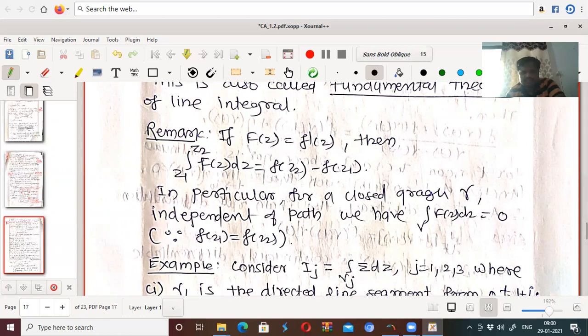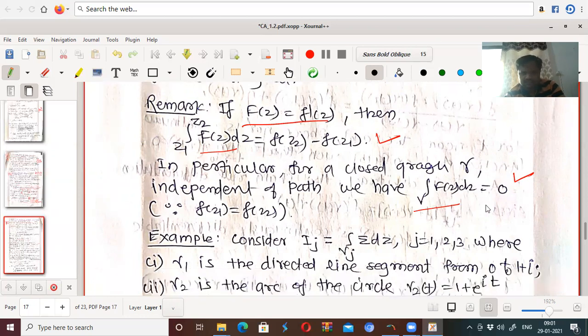If capital F of z equals small f dash at z, then the integral from z1 to z2 of small f of z equals f of z2 minus f of z1. This is a simple remark from that. In particular, for a closed path gamma, which is independent of path, we have the integral over gamma of f of z dz must be equal to 0. If it is a closed path, meaning z1 equals z2, then these two values become the same, and therefore this integral becomes 0. So for a closed path, this integral becomes 0.